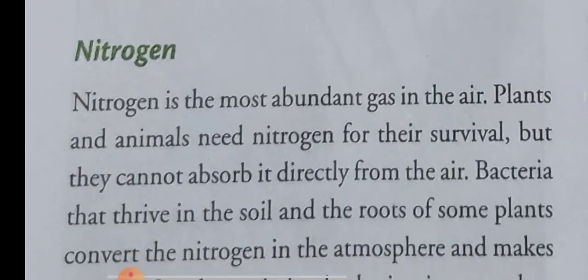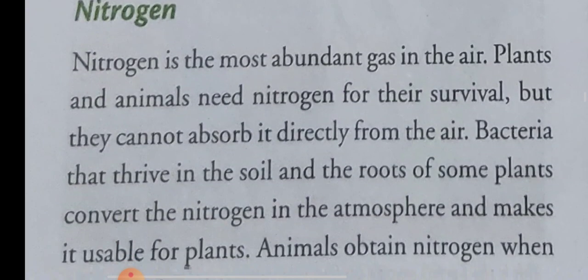Now the first important gas is nitrogen. Nitrogen is the most abundant gas. Abundant means found in large quantity in the air. Plants and animals also need nitrogen for their survival. Means we also use nitrogen, but not directly, we use it indirectly.